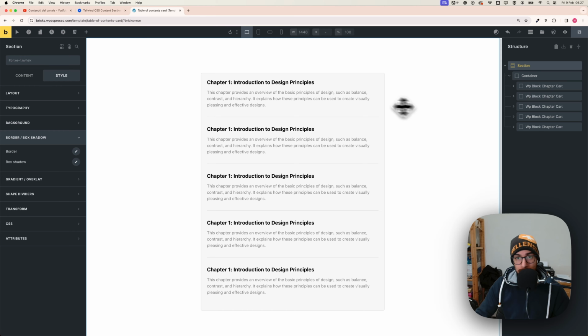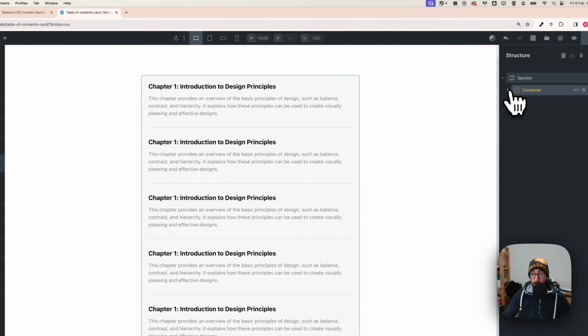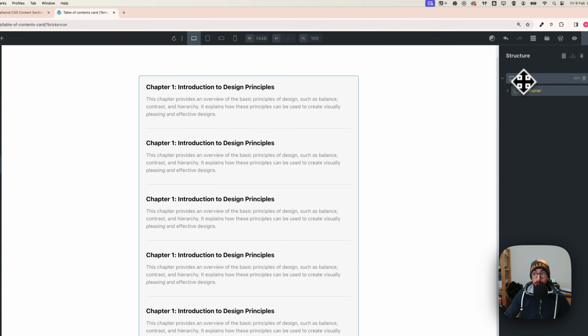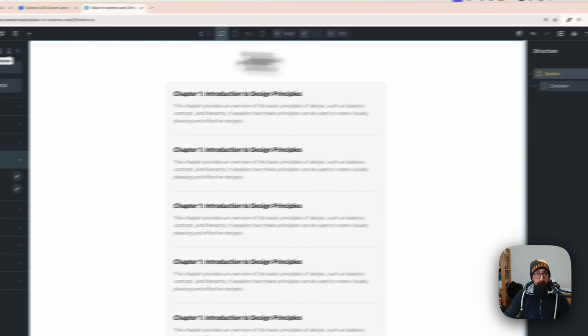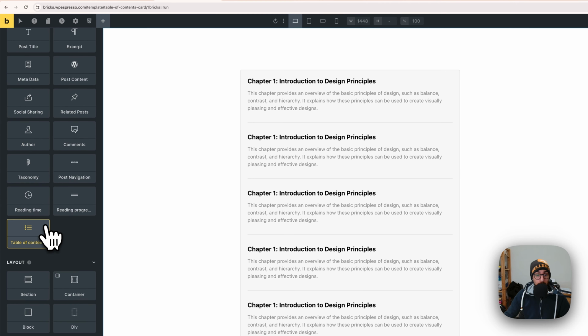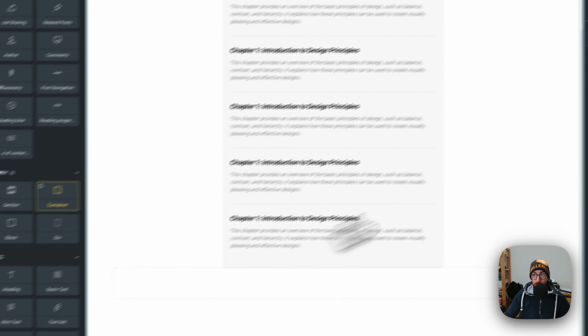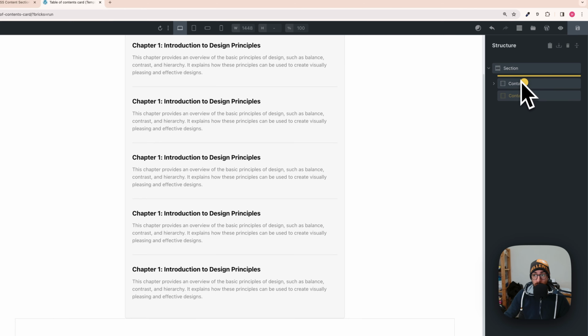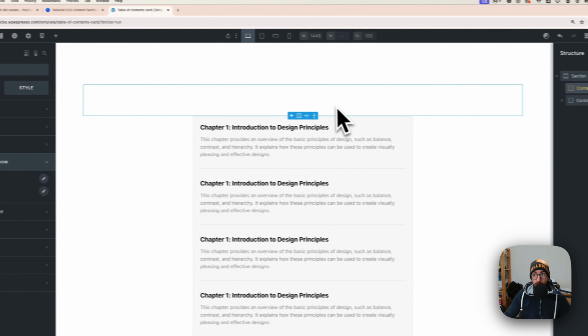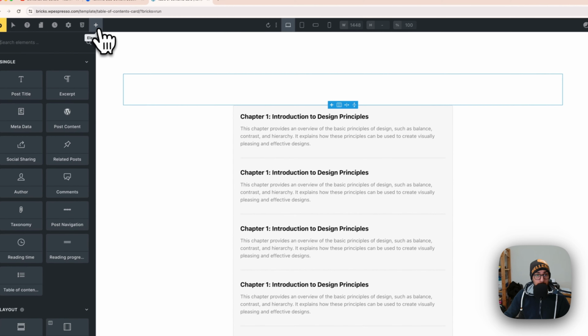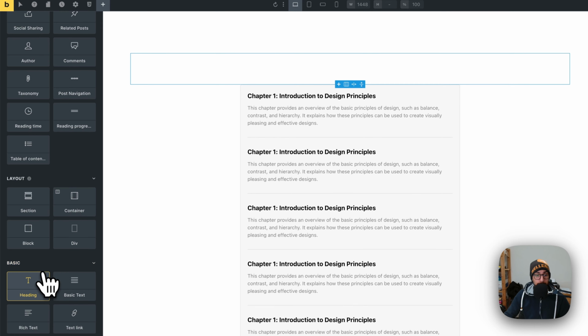Done that, let's add our title. So close this container, maybe go on section and just click plus button, and then go on container. Okay, it will add a container here. Just take this container, drag it at the top. Okay, now we have the container at the top, and with plus button, add a heading.